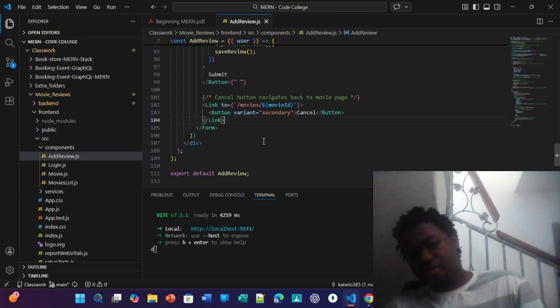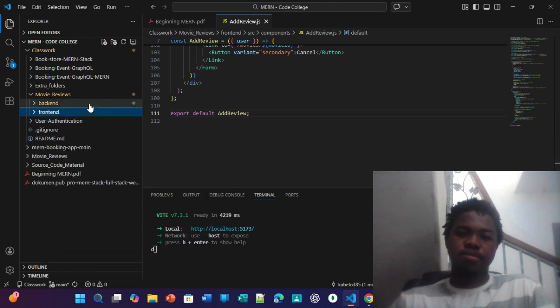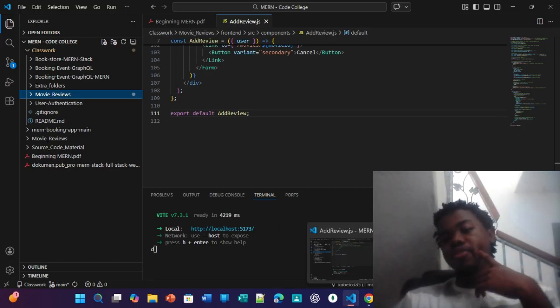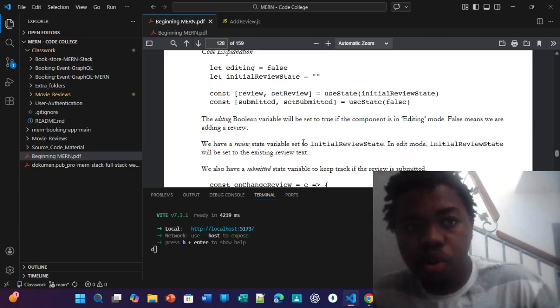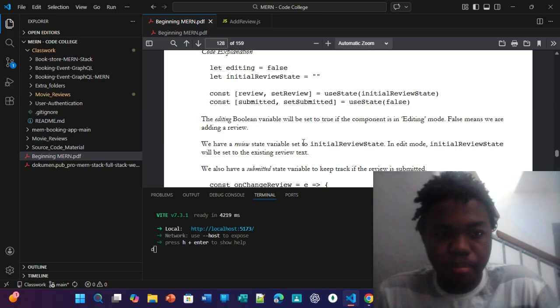Then the form and div close, and we export default AddReview. So that's pretty much what we're dealing with here. That's our add review. Unfortunately, I can't show you the front end of it because my network's firewall blocked my connection, so I can't really show it that much.